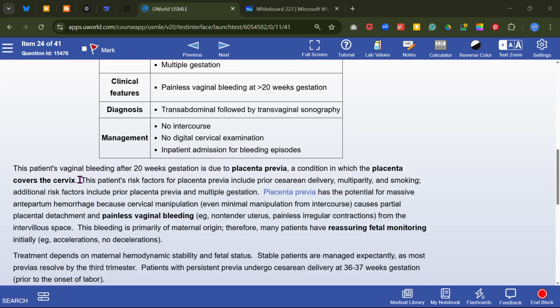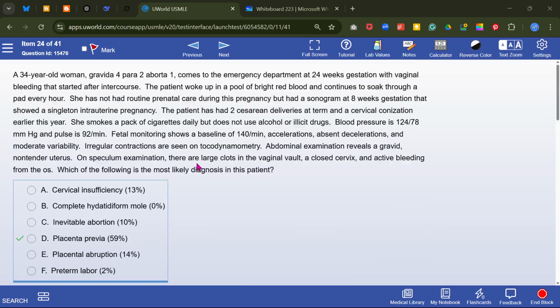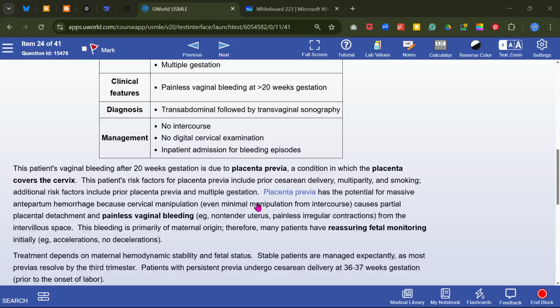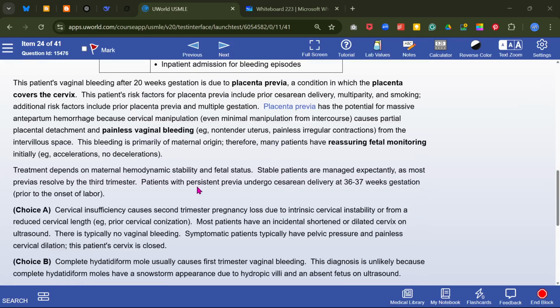the placenta covers the cervix. Risk factors may be prior cesarean. She has two prior cesarean deliveries and multiparity, and additional risk factors include prior placenta previa and multiple gestation. Her bleeding starts after sexual intercourse, and she had a history of prior placenta previa. So that's why it is placenta previa.